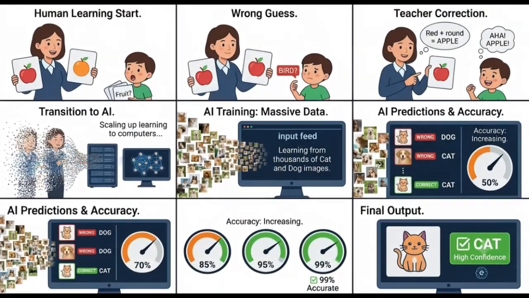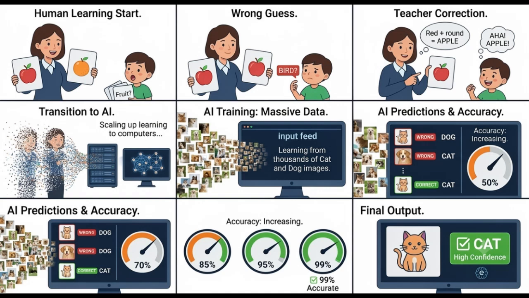Now comes an interesting question. How does deep learning actually learn? Imagine teaching a child to recognize apples and oranges. At first, the child makes mistakes and may call an orange an apple. You correct the mistake and show more examples. Gradually, the child learns the difference. Deep learning works the same way.